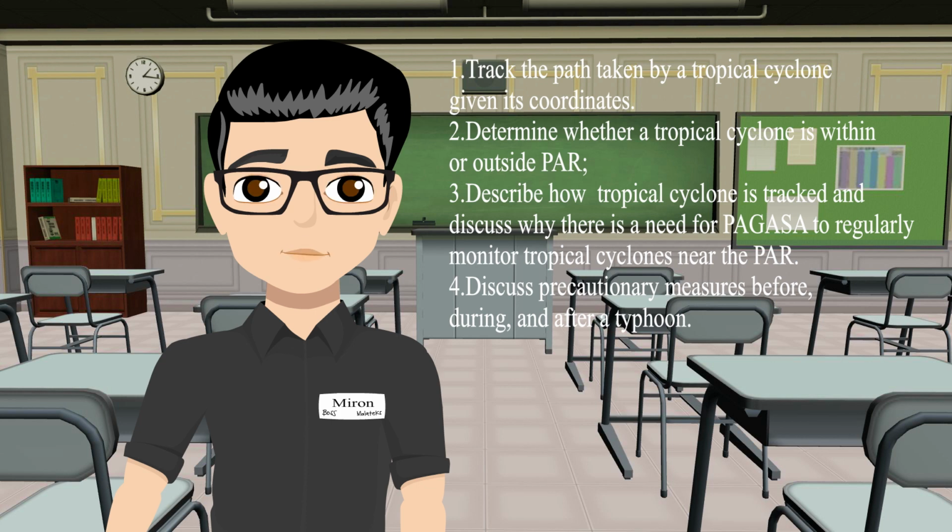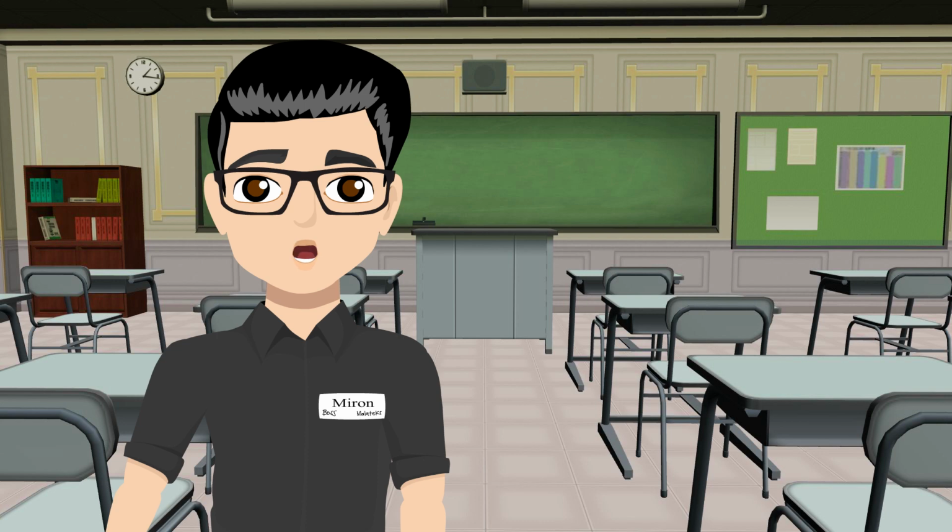Number 3 is to describe how a tropical cyclone is tracked and discuss why there is a need for PAG-ASA to regularly monitor tropical cyclones near the PAR. Number 4 is to discuss precautionary measures before, during, and after a typhoon. So guys, we have provided a pre-test and post-test on this description area.